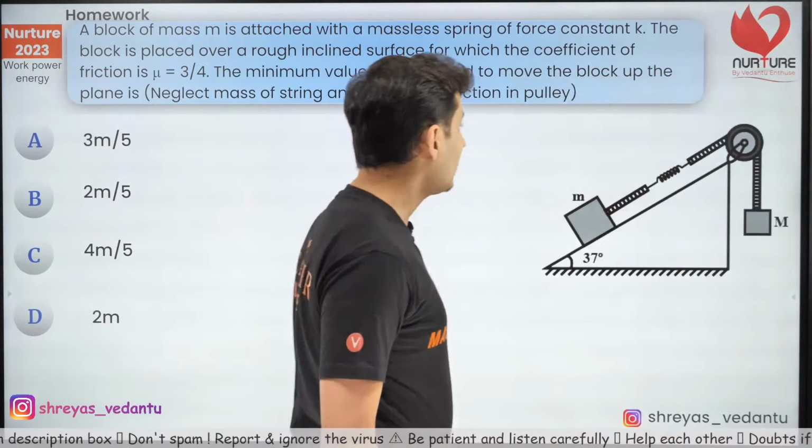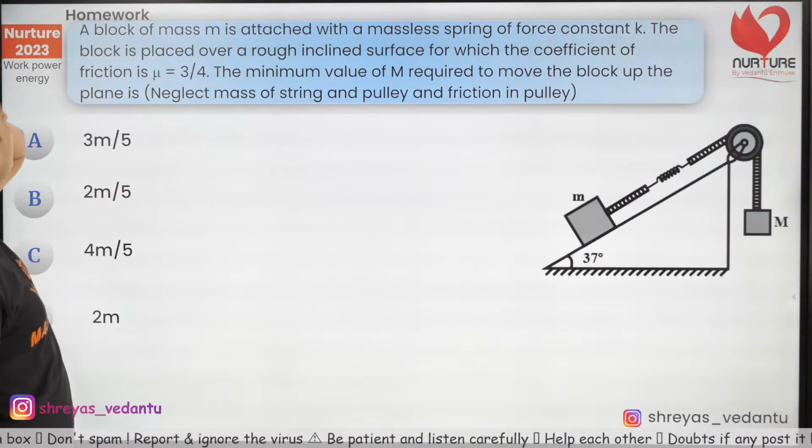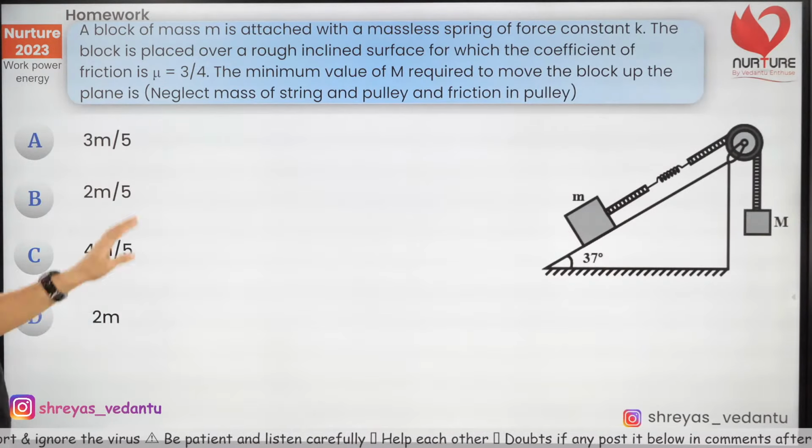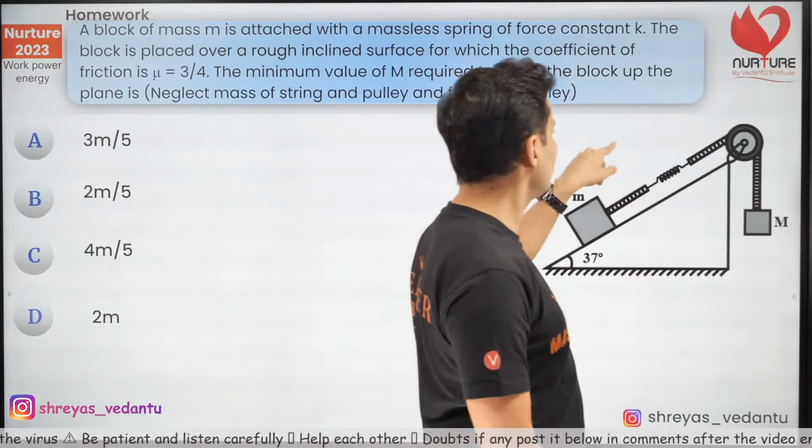Welcome. Now let's solve this question, guys. Okay, and here it is. So you have a block of mass m and it is attached to a massless spring of force constant k.